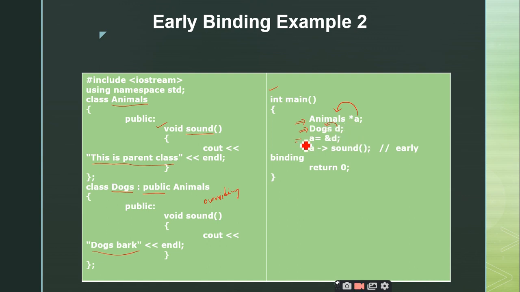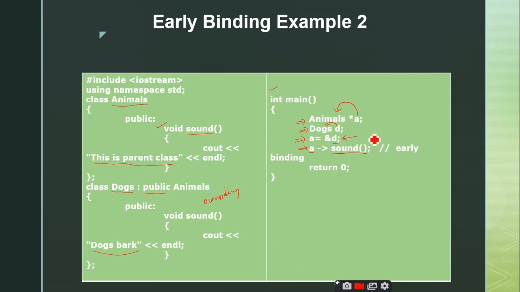And what is this statement? This is very important. The address of the object is stored in the pointer. So the address of the derived class object is stored in the base class pointer. That is what you have to define. So the address of the derived class D object is stored inside the base class pointer A, right? And what is this one? A arrow sound. That means I am going to invoke the function sound with the pointer A of the base class, right?